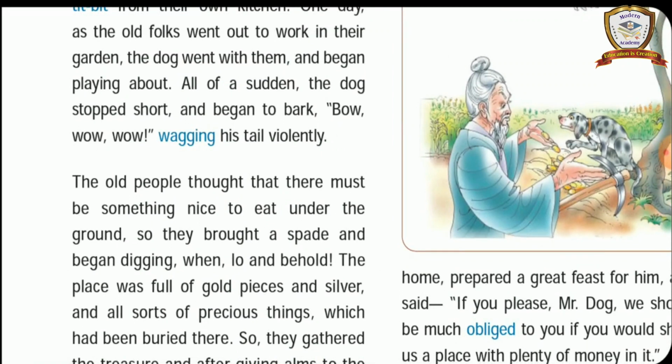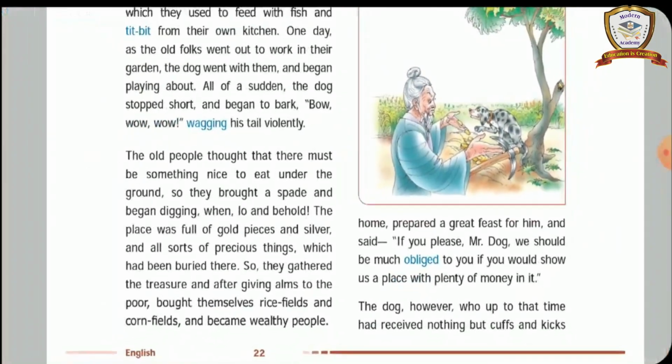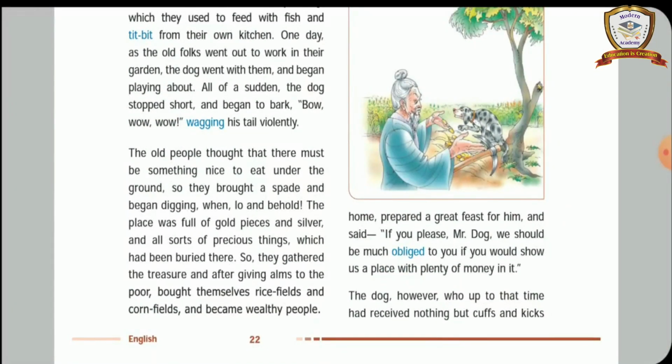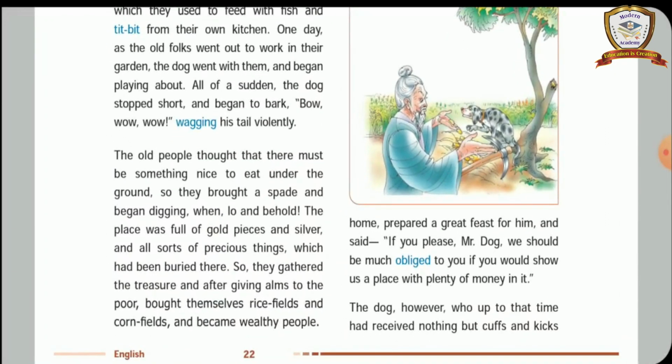The wicked old couple. They adorned the dog's grave with flowers. The honest old man. Do you all understand, children? And the next one, who called the dog Mr. Dog? The wicked old couple called the dog Mr. Dog.